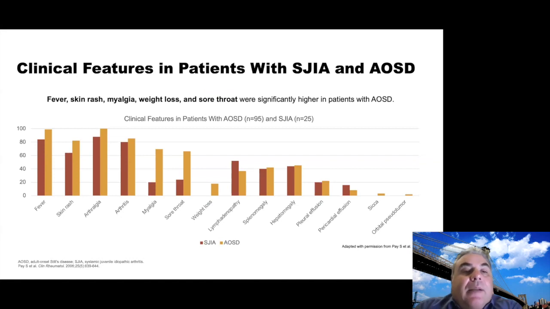So there have been some retrospective studies looking at the clinical characteristics, comparing SGIA to adult Still's disease. Some of the differences they found were possible, and there may be a reporting bias, right? Children versus adults, but there seems to be more complaints of sore throat, myalgias, and weight loss in adults with AOSD compared to kids with SGIA.